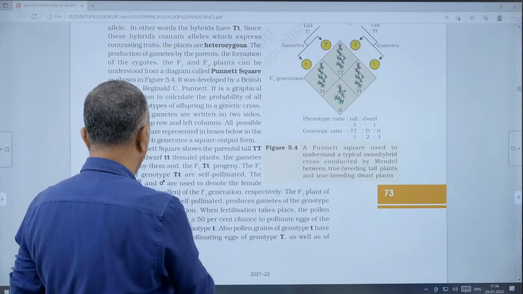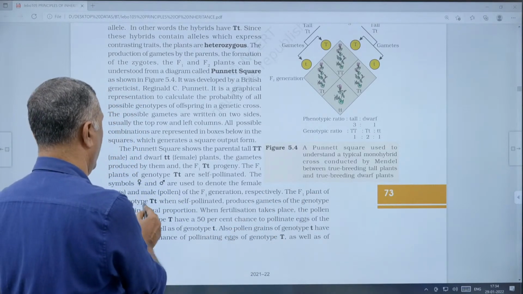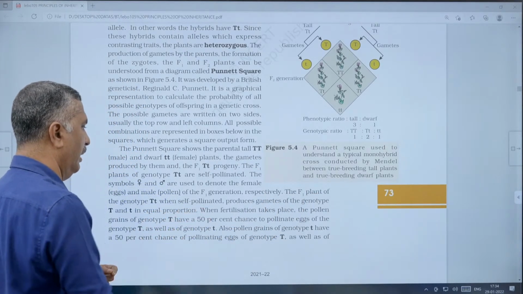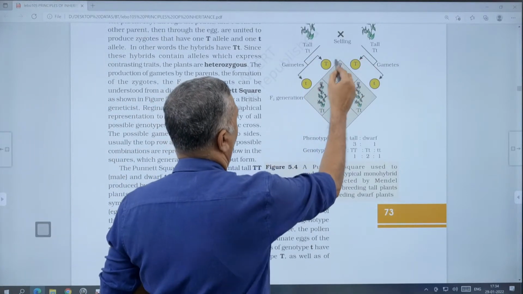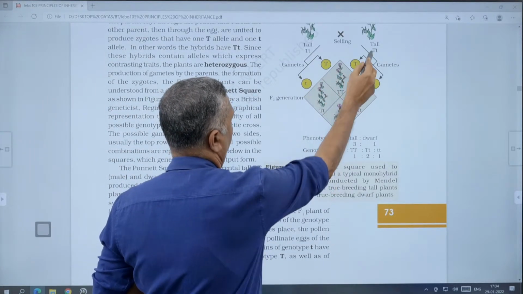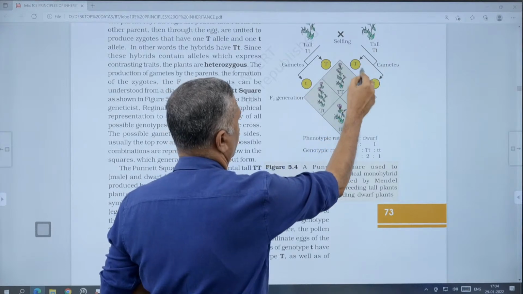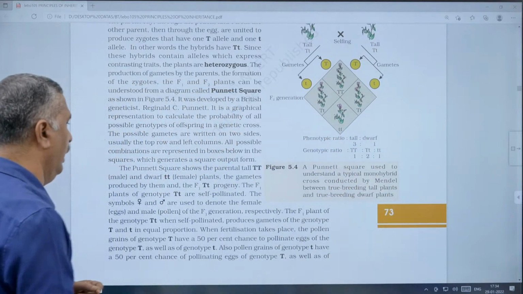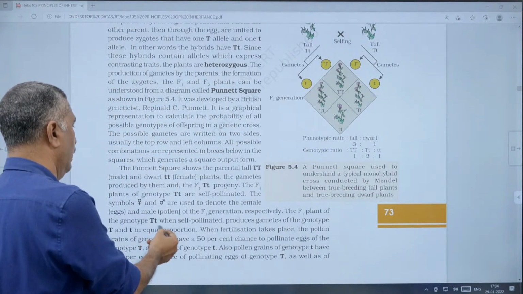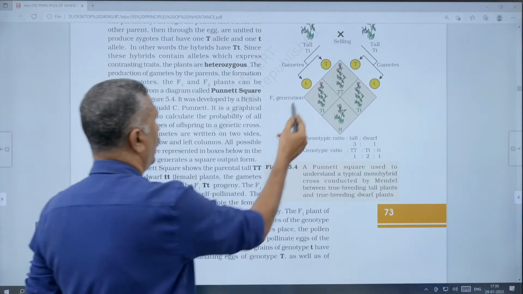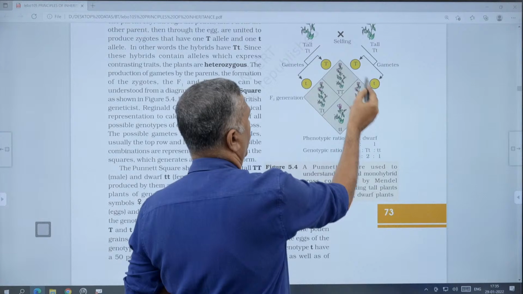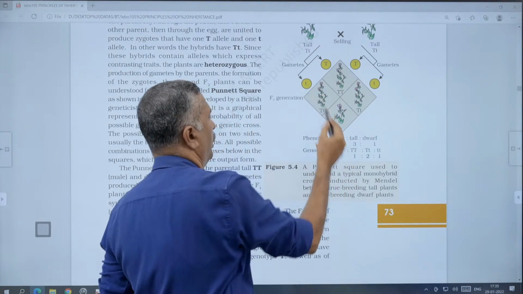The F1 plant of the genotype capital T small t, when self-pollinated, produces gametes capital T and small t, and the other parent also produces capital T and small t, in equal proportion, 50-50.